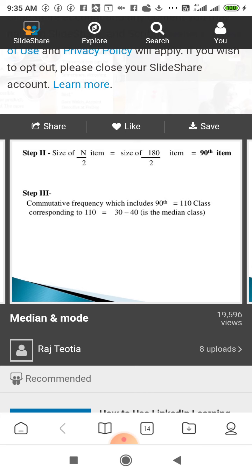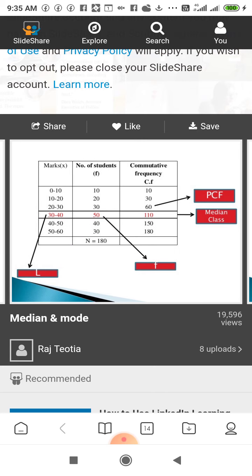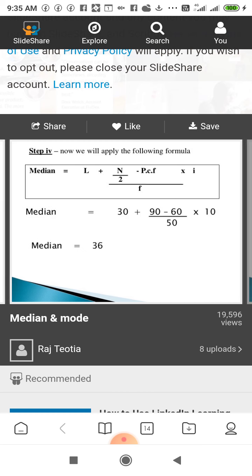The 30 to 40 class is the median class used for calculation. Here 30 is the lower limit, 50 is the frequency, 60 is the previous cumulative frequency, and 110 is the cumulative frequency of the median class. Putting these values in the formula, we get the median 36.